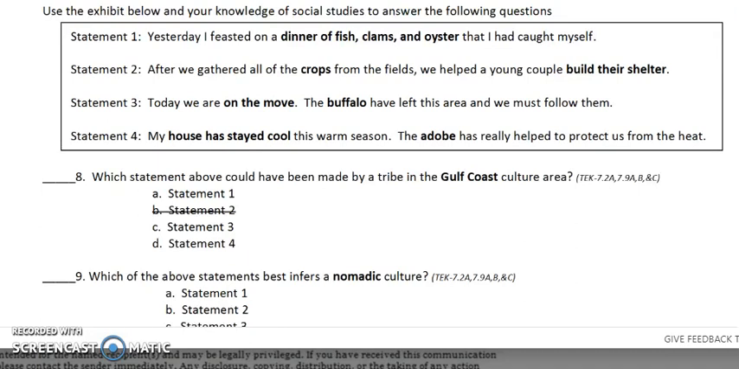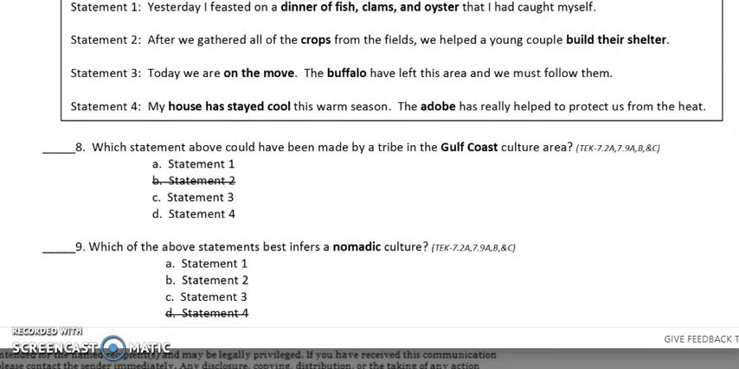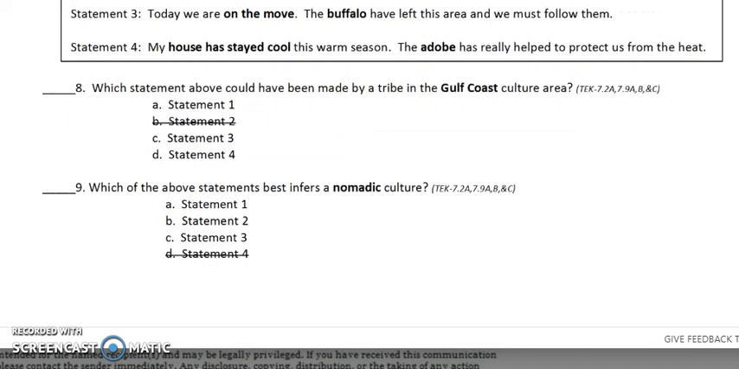Which statement above could be made by a tribe in the Gulf Coast culture area? A, Statement 1, C, Statement 3, or D, Statement 4? Which of the above statements best infers a nomadic culture? A, Statement 1, B, Statement 2, or C, Statement 3?